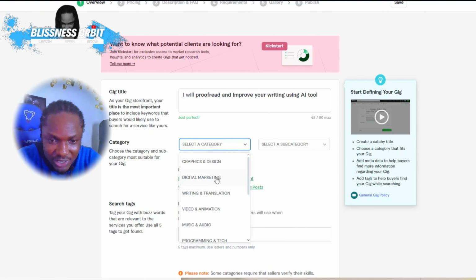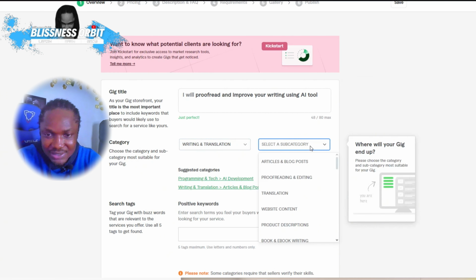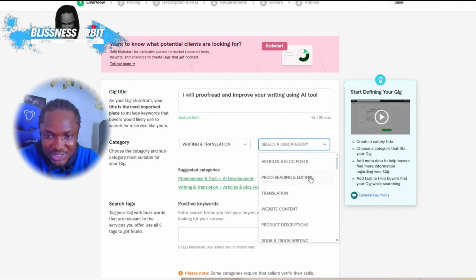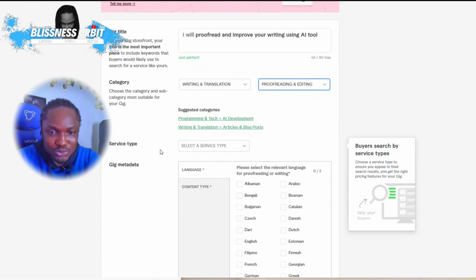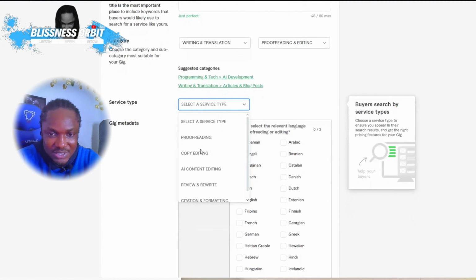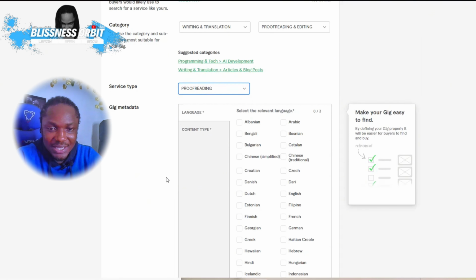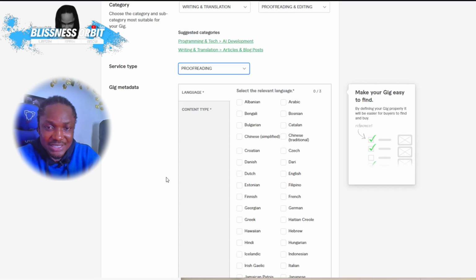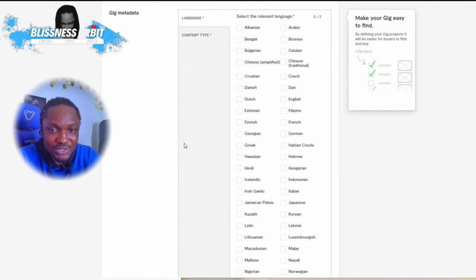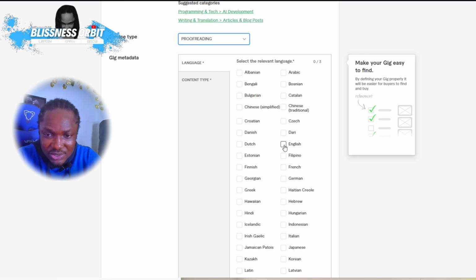Once you've entered that, you simply come here and select the category. You scroll up here, you can see writing and translation. Select this category right here. Then the subcategory could actually be proofreading and editing. Then after that, you scroll up, service type, select service type. Remember, what we want to do right here is AI assisted writing and proofreading, so we can come here and say proofreading. And of course, you can just select the languages that you're going to be offering these services through. So you select the language, just select English.